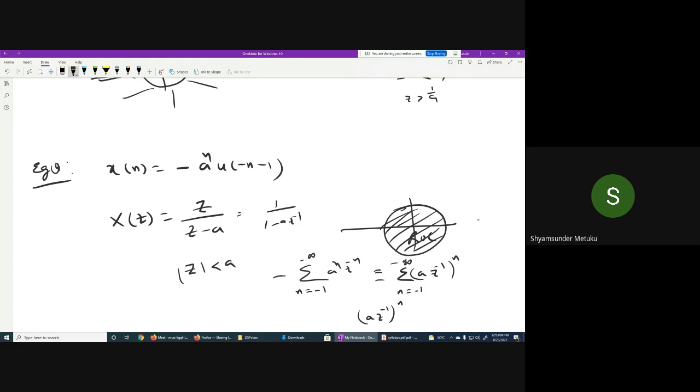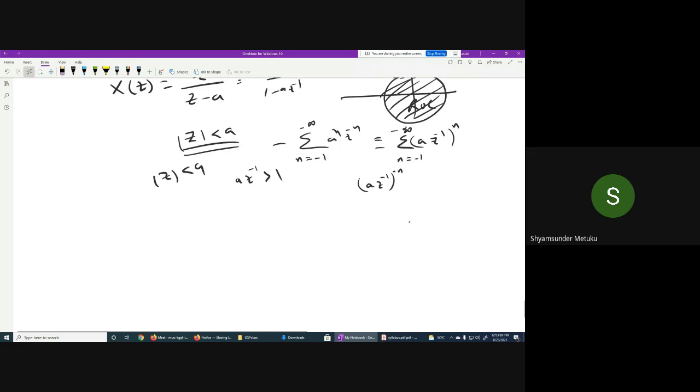So a z inverse should be what? You tell me. Increasing. -1, -2, -3, it keeps on going. So it should be greater than 1, right? a z inverse should be greater than 1. Agreed or not? Yes, sir. So in that case, magnitude of z should be less than a. You got it. So can I write this way? Yes or no?